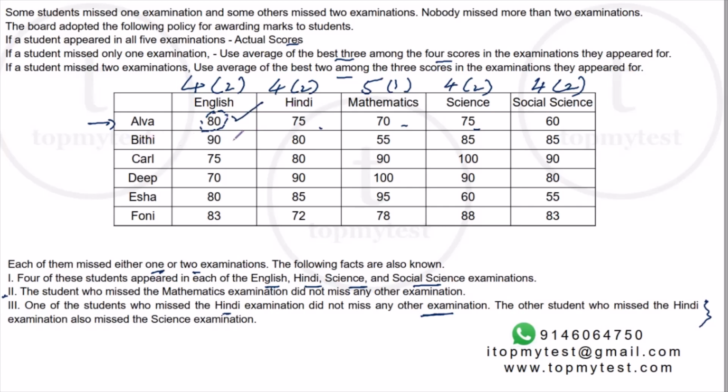Similarly, we know Beatty definitely attempted English. Similarly, we know Carl definitely attempted science. We know Deep definitely attempted mathematics. We know Isha definitely attempted mathematics. We know Phony definitely attempted science. So that is the highest.